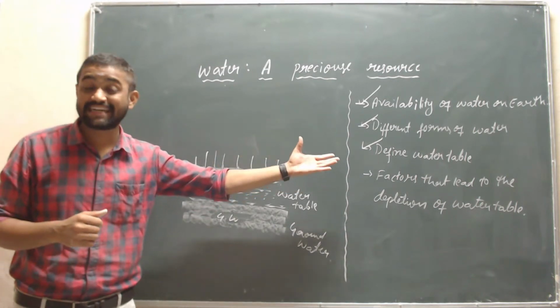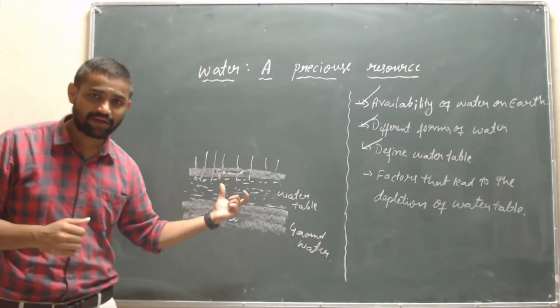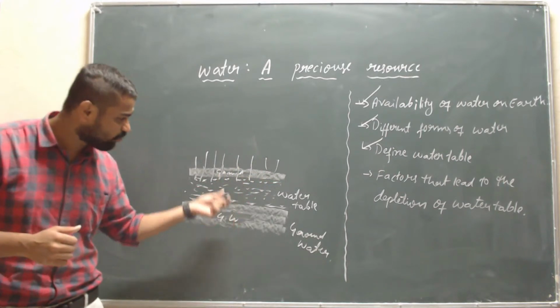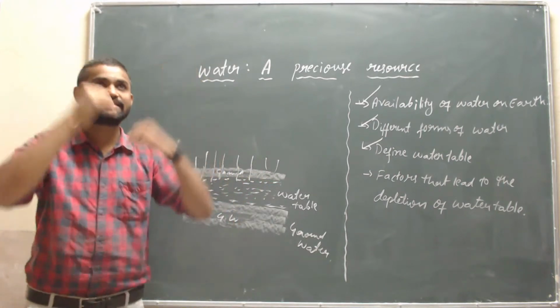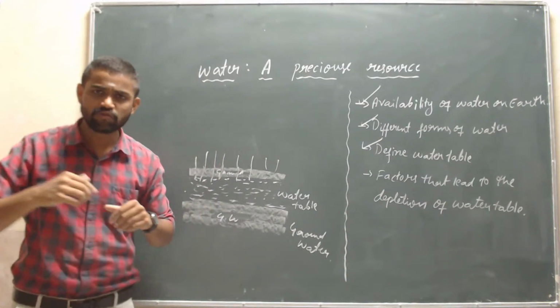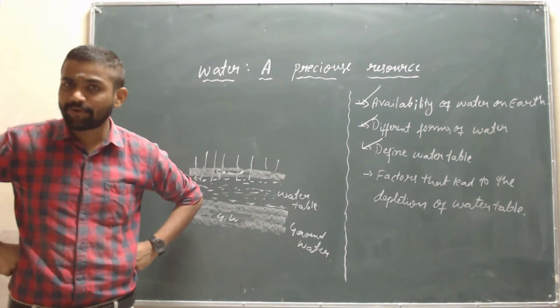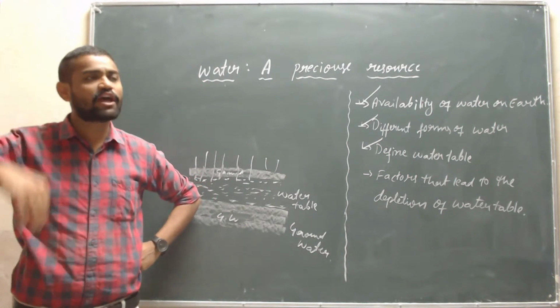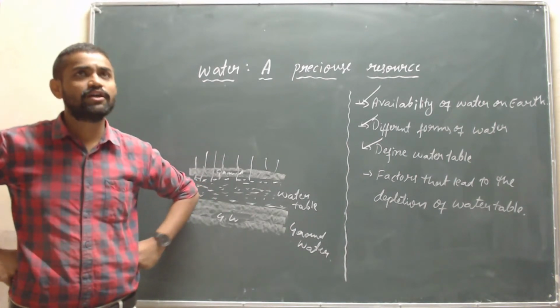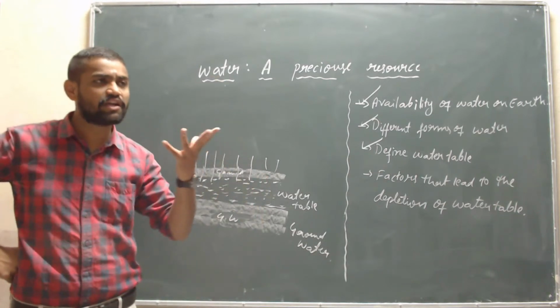What are the factors affecting the water table? For example, we dug a borewell, drilled many feet, but no water came. Why?